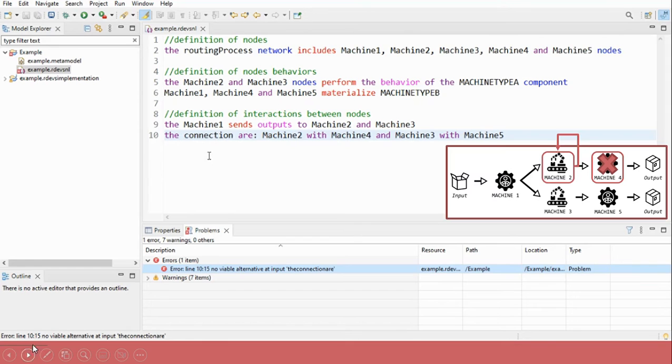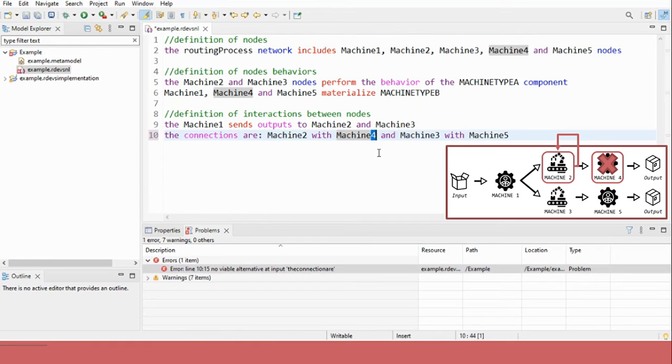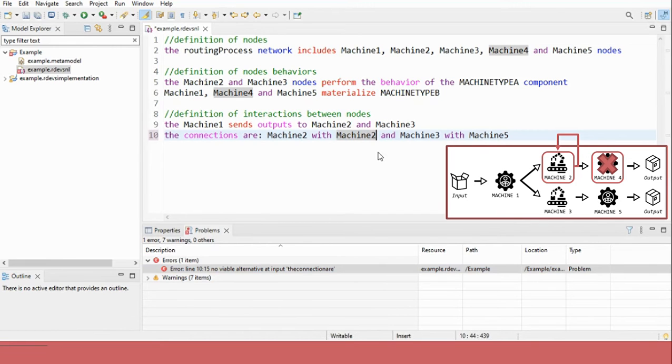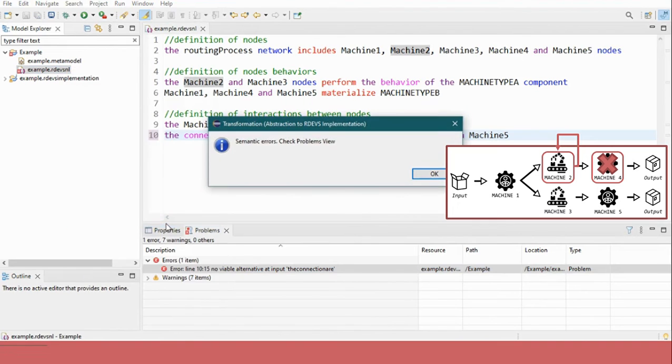Also, there is another situation that can cause a mistake: for example, creating a connection from machine 2 to machine 2. What we are doing is creating a self-interaction in machine 2, and also we are leaving machine 4 isolated. If we remember the constraints that the metamodel included, none of these situations were allowed. So if we run the validation process again, we expect to see an error message and also the list of the problems in the Problems view.